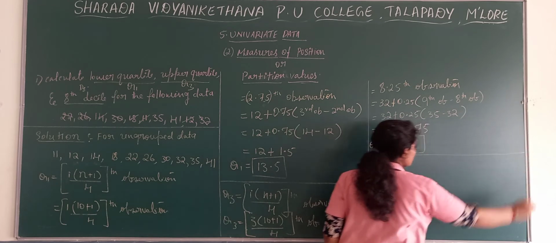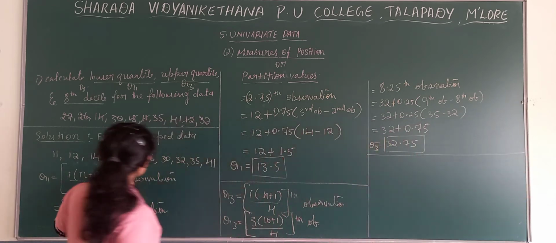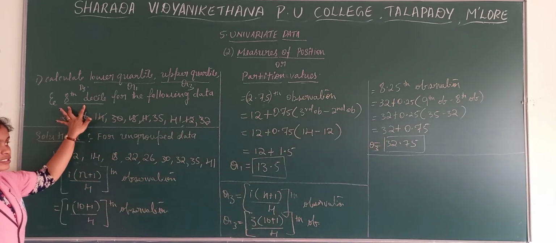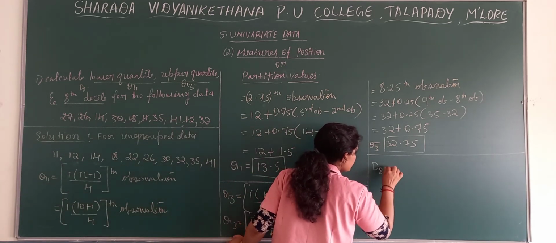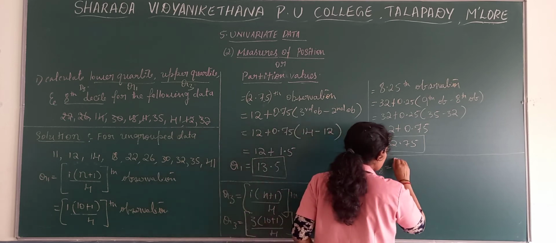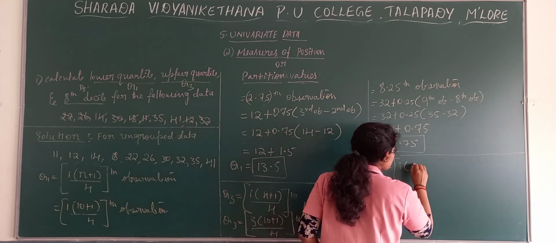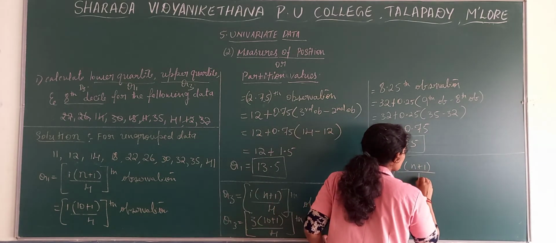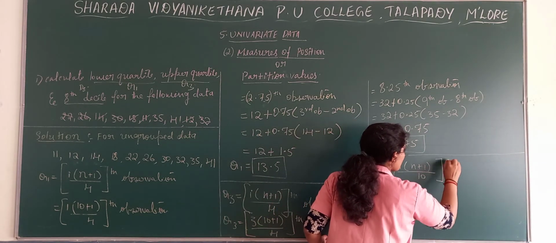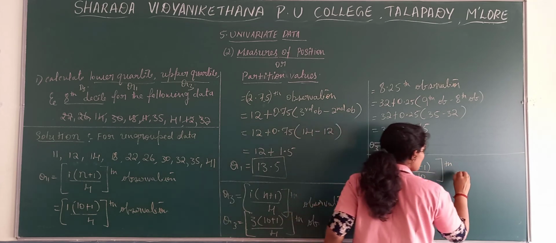And here one more question is remaining. That is the last one. That is 8th decile. 8th decile is nothing but D8. Here formula goes like i into n plus 1. Since it is deciles, which divides the data into 10 equal parts, so divided by 10.